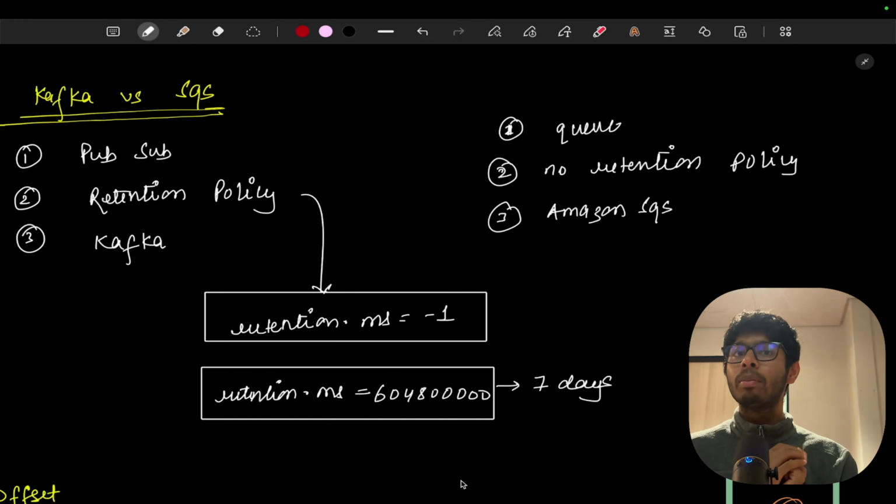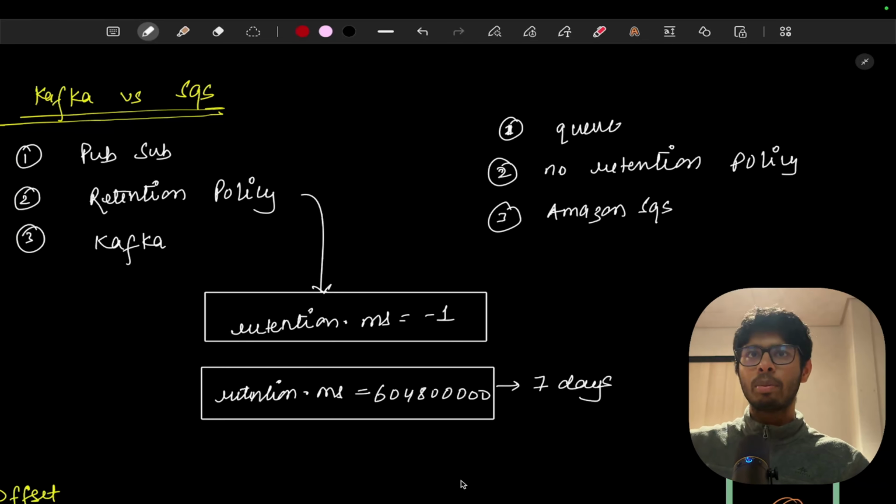Kafka works on the publish and subscribe model. Multiple services can publish to a topic and multiple services can subscribe from the topic. SQS is a simple queue. Multiple services can publish to a queue, but once a message has been consumed by any one service, it will be deleted from that particular queue.